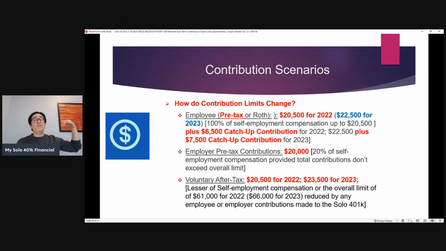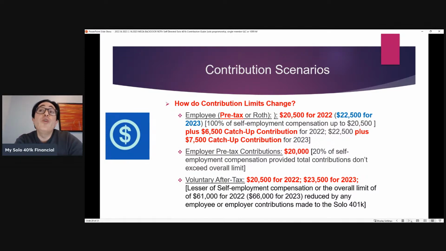This highlights how the catch-up contribution is made as an employee contribution. So that would be an additional pre-tax employee contribution, because again, the goal of this person is to first maximize the pre-tax benefit. So they're going to be able to contribute 100% of their self-employment compensation, dollar for dollar, up to $20,500 for 2022, plus an additional $6,500 for 2022 as a catch-up employee pre-tax contribution.